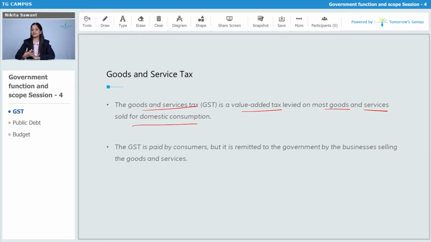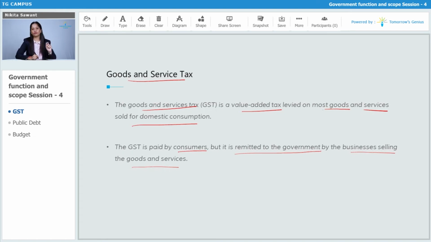So whatever goods and services are produced and consumed in India, we can levy GST on that. GST is paid by the consumer, but it is remitted to the government by the business selling the goods and services. So the consumer is the final payer of the tax, and it is remitted, that means it is sent to the government by the businesses which are selling those goods and services. So now GST is going from the customer to the government through the sellers. That is why the customer is paying GST in an indirect way, and that is why we call it an indirect tax.